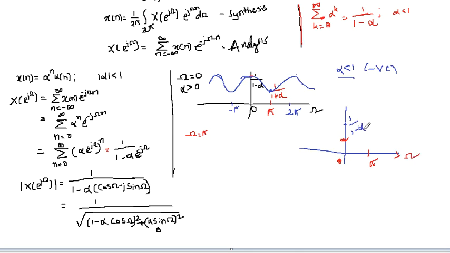So 1 by 1 minus alpha is being treated as 1 by 1 plus alpha because alpha is negative, and 1 by 1 plus alpha is treated as 1 by 1 minus alpha. Again, in this way the graph would be that.